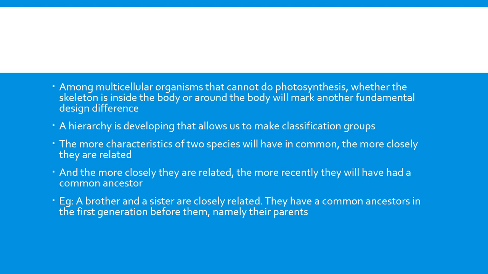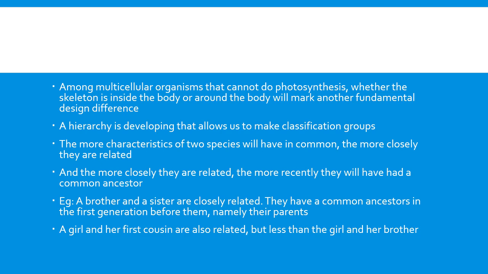For example, a brother and a sister are closely related. Why? Because they have a common ancestor. Who is the common ancestor here? Their parents. They are generated from their parents. So the brother and sister are closely related. They have a common ancestor in the first generation before them, namely their parents. They are formed from their parents.